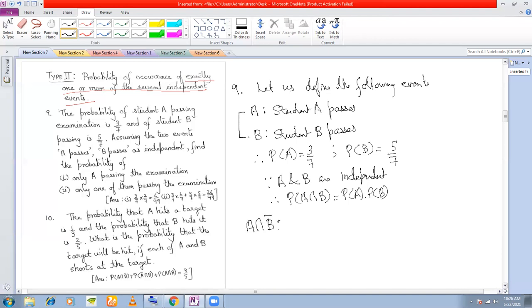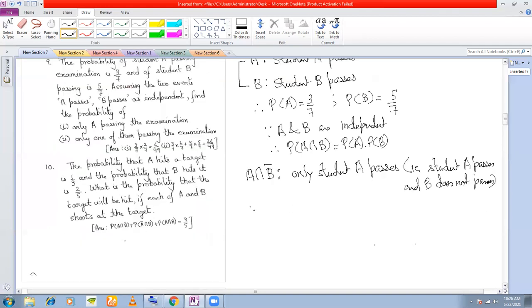Am I right? Student A passes and B does not pass. Yes, sir, if only A passes, right?